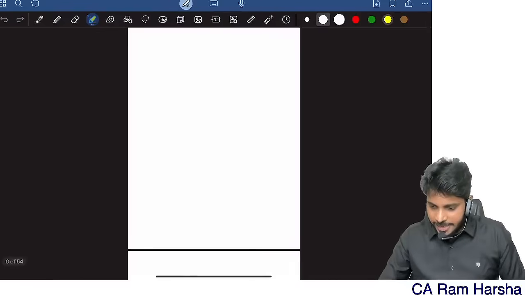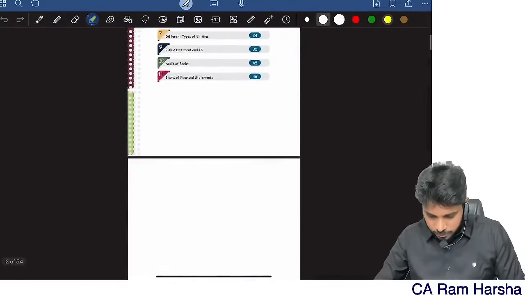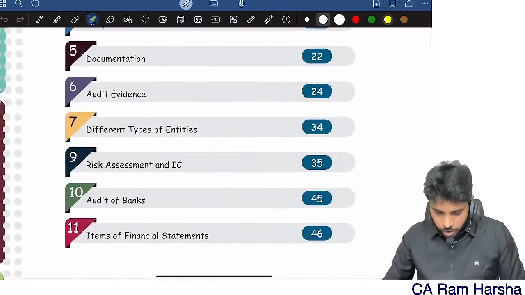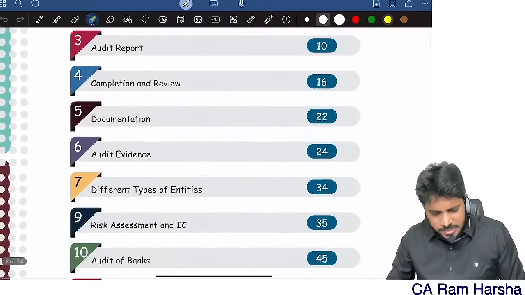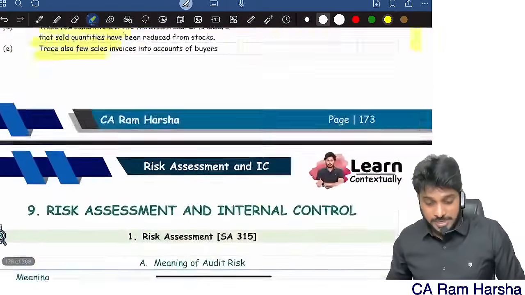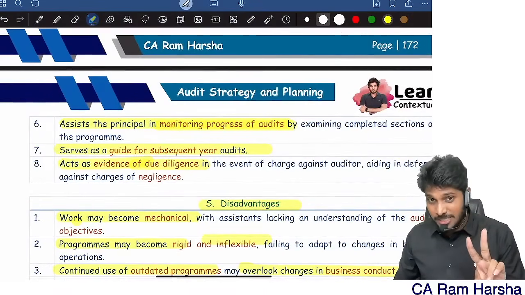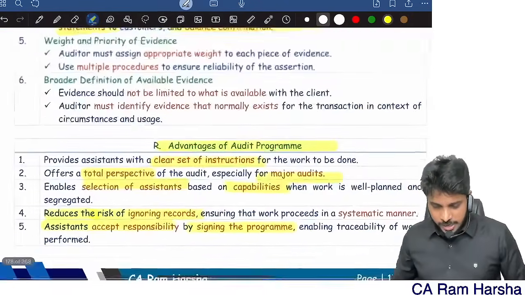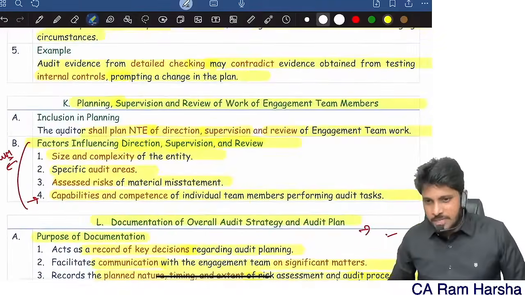Now in exceptional questions, we have some questions on the program chapter. So let me go to the program chapter, exceptional questions. In audit strategy and program, I think there are no exceptional questions. I think all were covered as part of this. In this chapter there are no exceptional questions as such. In Jan 25, 2 questions were there, both are exceptional questions. That alone you read. Actually not required. Here itself I already covered. This is more than sufficient.